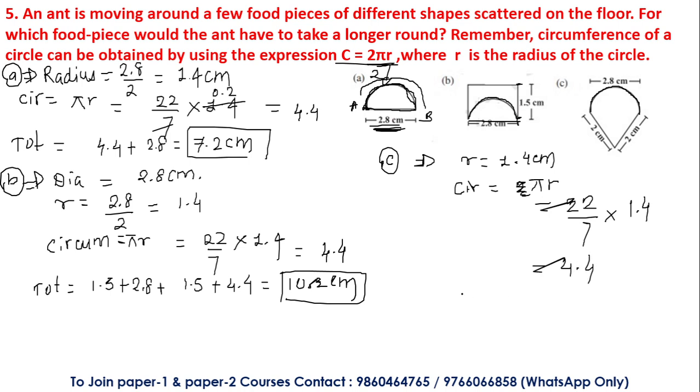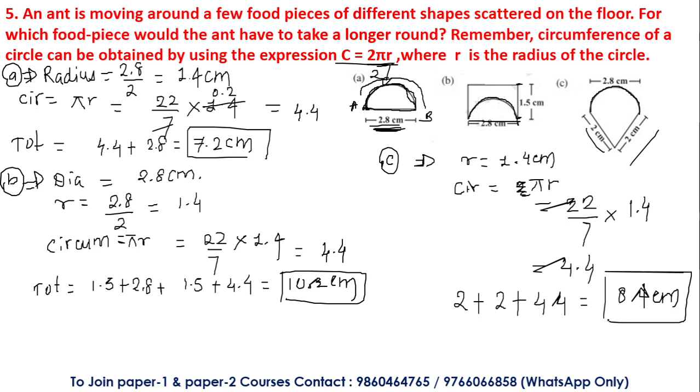So adding up the values together of all the distance, that is 2 centimeter here, 2 centimeter, plus the circumference of the semicircle which is 4.4, this will give me 8.4 centimeter. What is asked in the question now? We have to find all the perimeter in which the ant is moving, right? Sometimes they'll give you in the question which one is the larger perimeter the ant is covering. So we can clearly say in shape number B, the ant is covering the maximum perimeter, or the boundary.